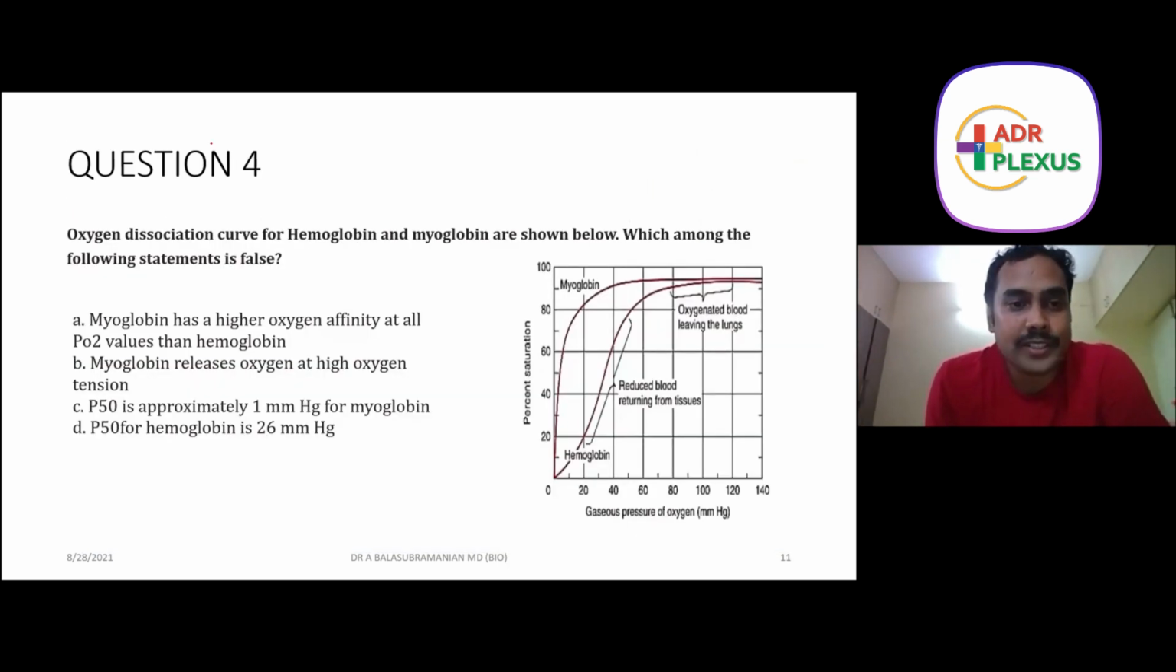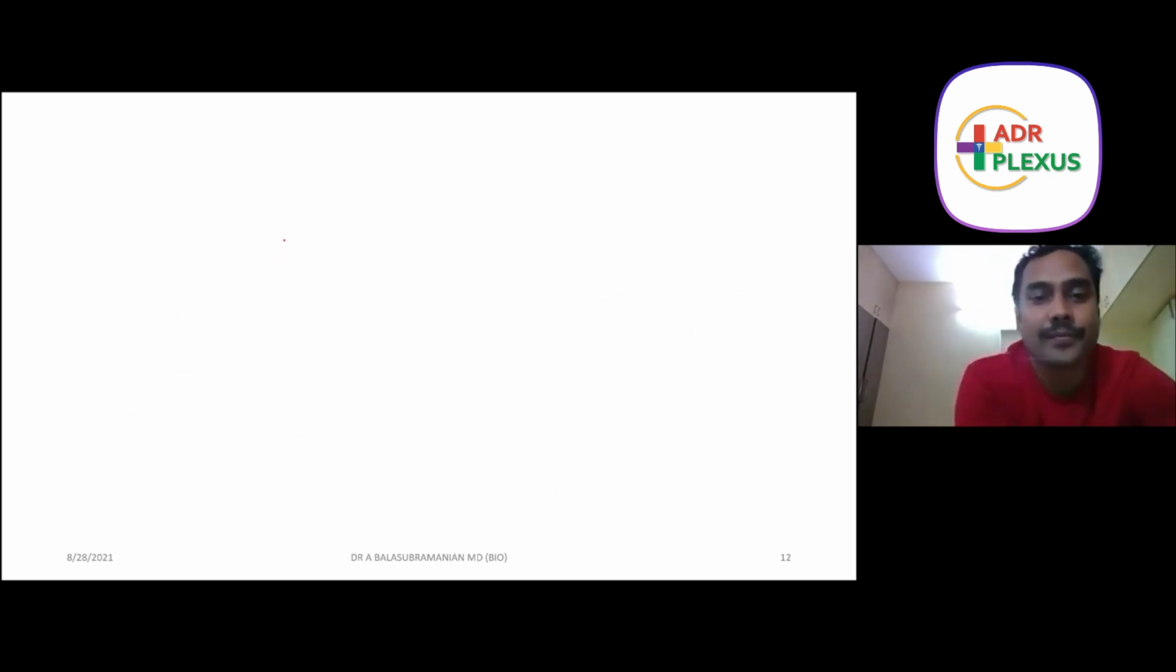All right, this is question number 4. Oxygen dissociation curves for hemoglobin and myoglobin are shown below. Which among the following statements is false? Pretty much straightforward. If you know the concept, you can get this question very easily. So the concept is, just remember this point.